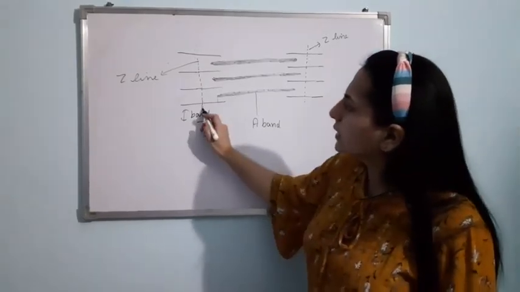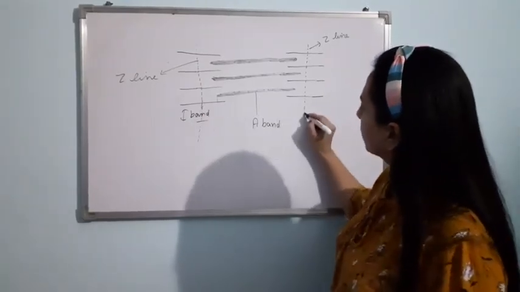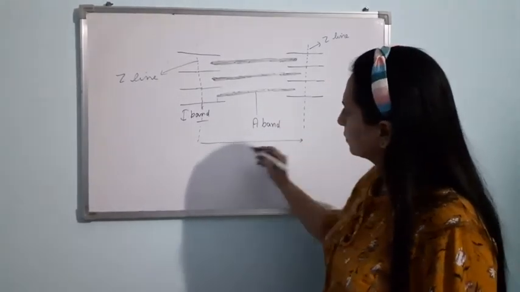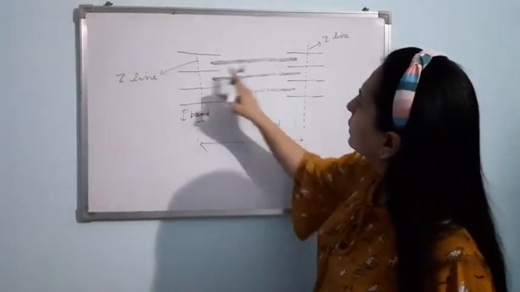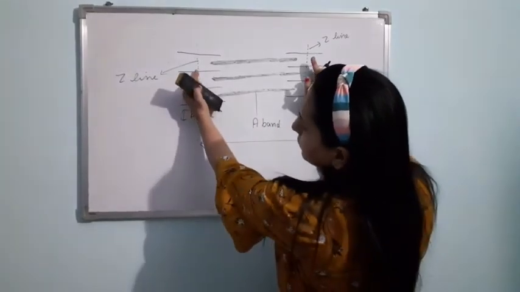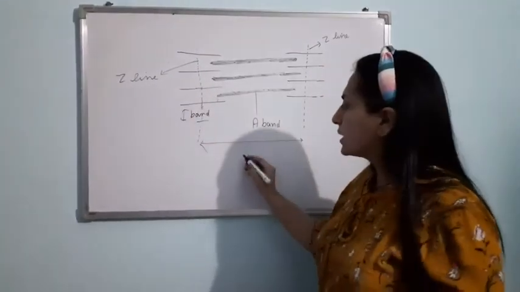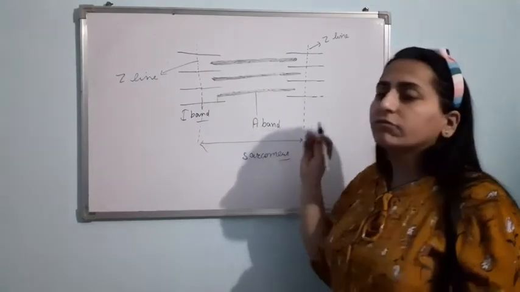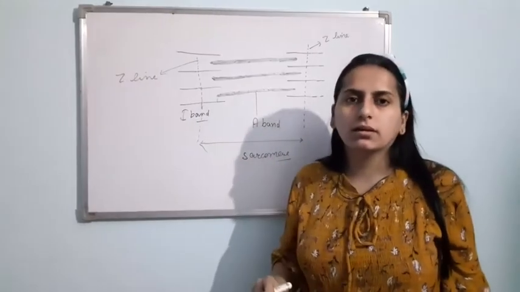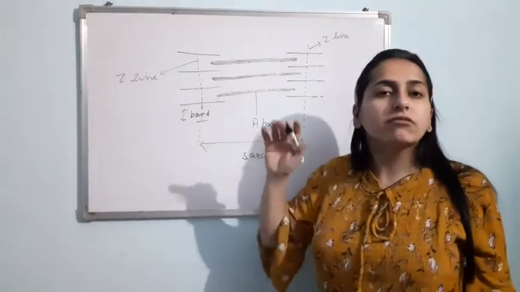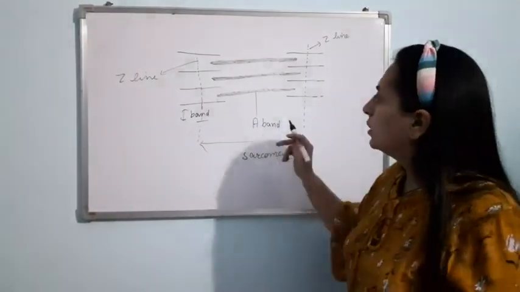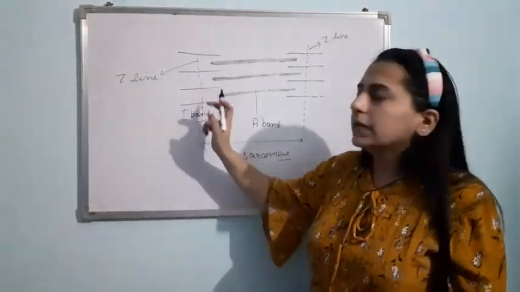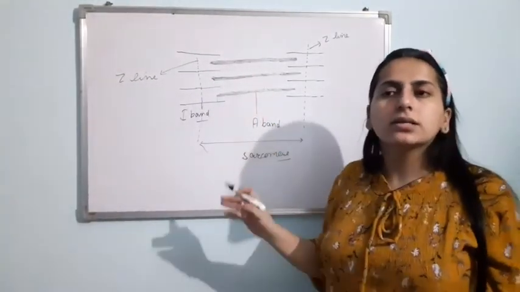Now this is a Z line. Understand? This area, from here till here, is known as a sarcomere, and sarcomere is the functional unit of your muscle. Clear? Sarcomere is the functional unit of muscle. Now, as I told you, in the center of the I band, a Z line is present.